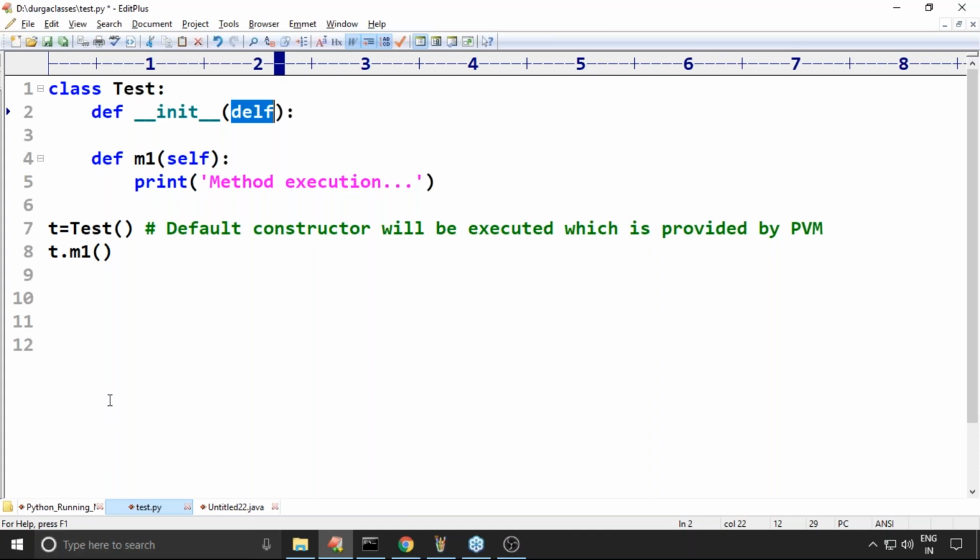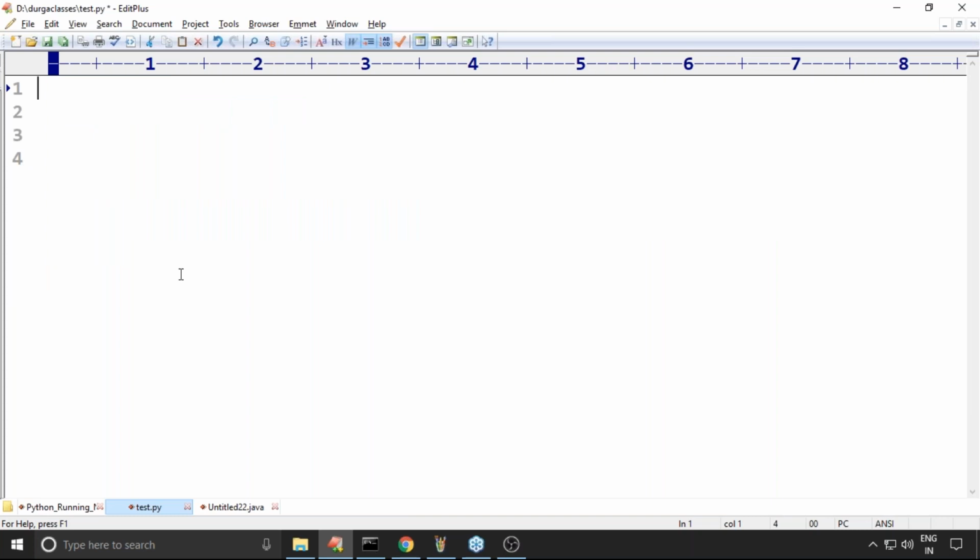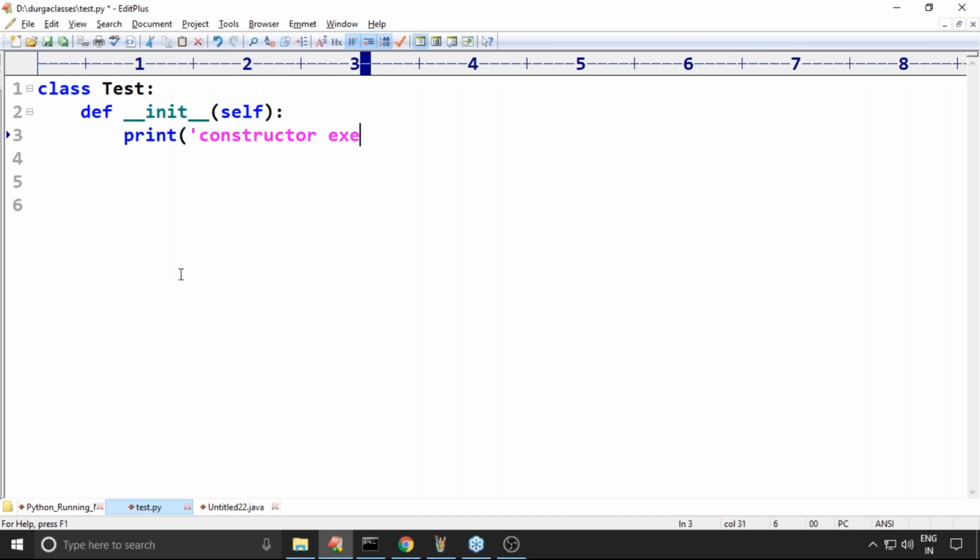Now the next conclusion, listen carefully. One more important conclusion. class Test: def __init__(self): print constructor execution. t = Test().